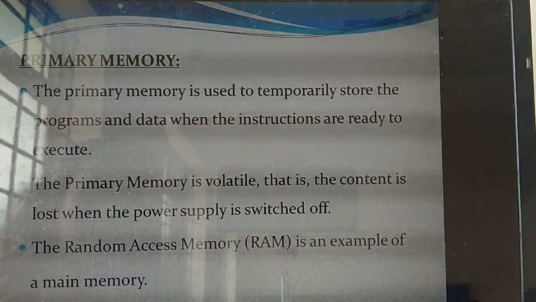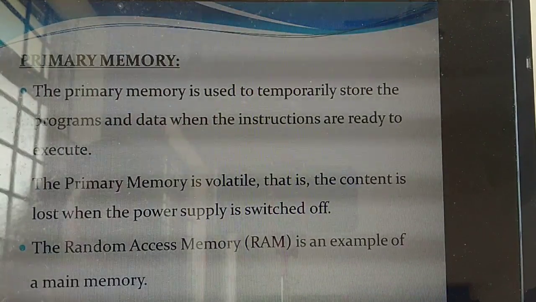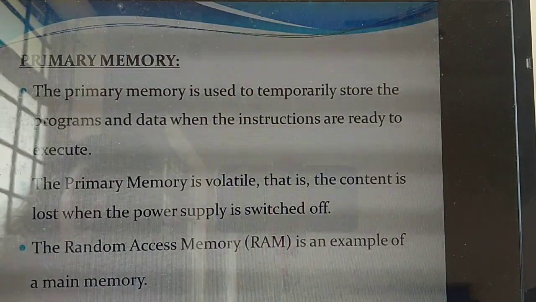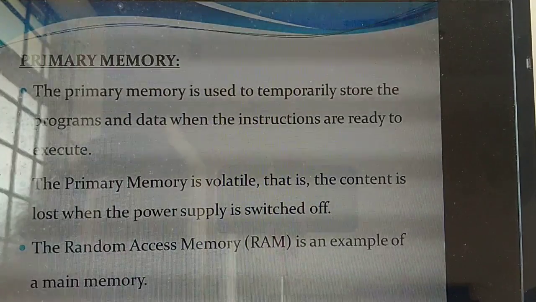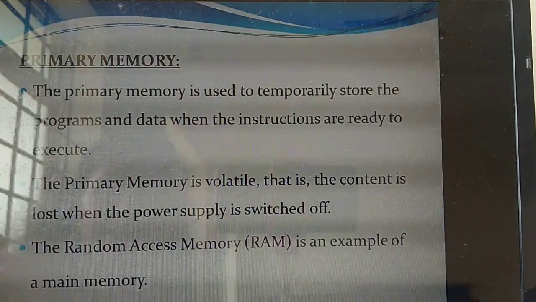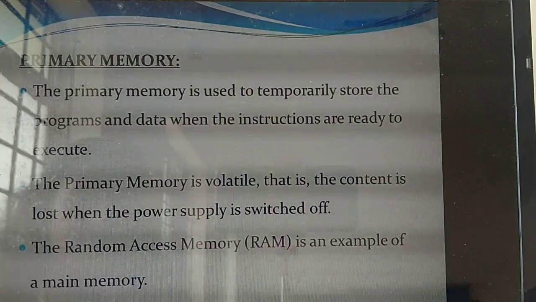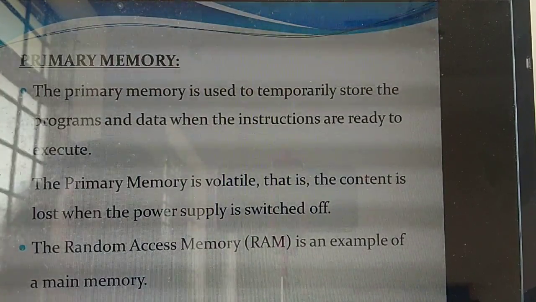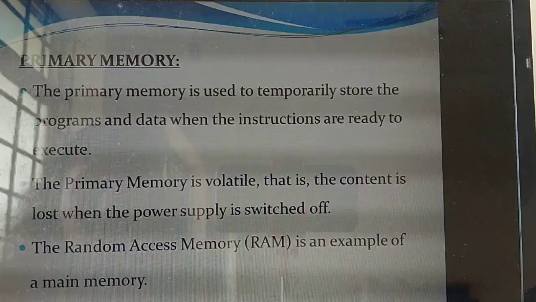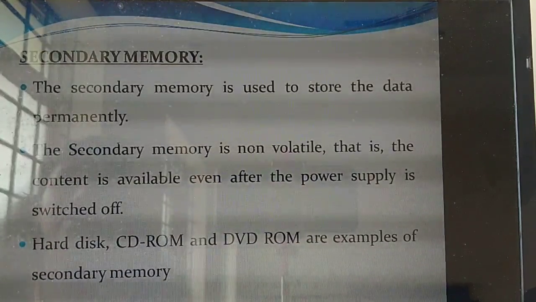So the best example is RAM. RAM is an example of primary memory, that is random access memory. This is also one of the important one-mark questions. RAM is an example of main memory. Understand? Yes. Next thing is secondary memory.